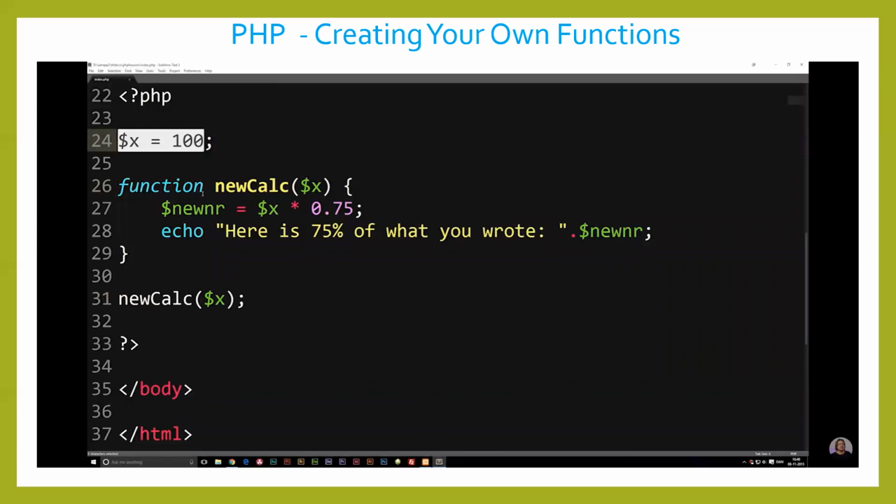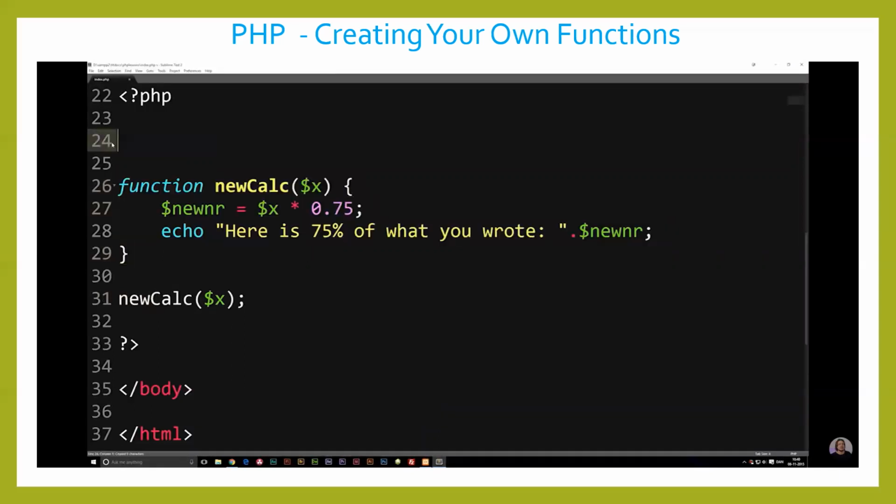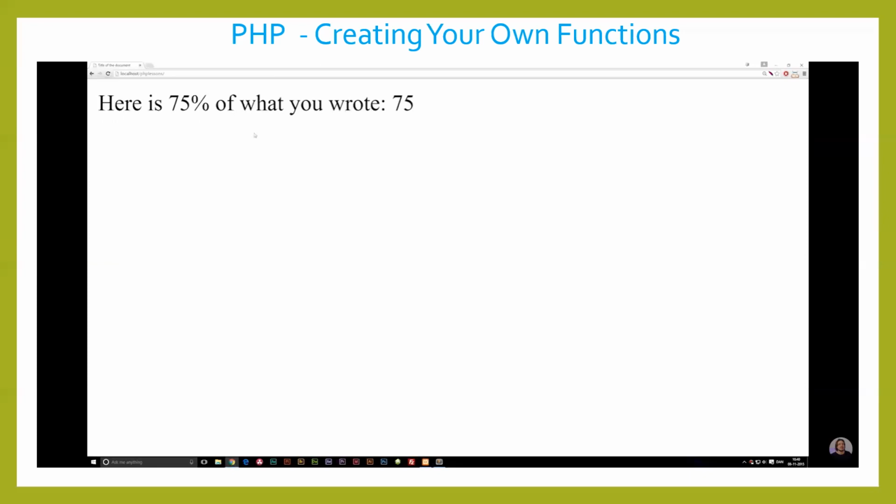The cool thing about functions is that right now I have variable x on top of my written out function here, but you can put variable x any way you want as long as it comes before when you actually call the function down here. Right now we don't know what variable x is at the moment when we create the function, but at some point much later in the code, when we decide this is what variable x is and now I want to call out new calc, we can simply write this piece of code down here and get the actual number. If I save this and refresh, now we don't get an error. And it will tell us, 75% of 100 is 75%.